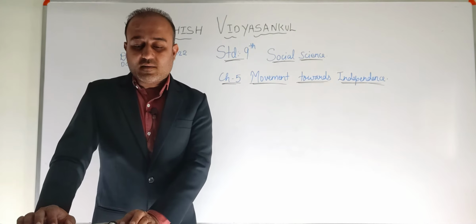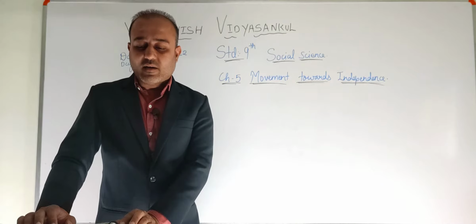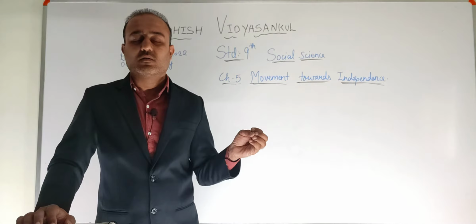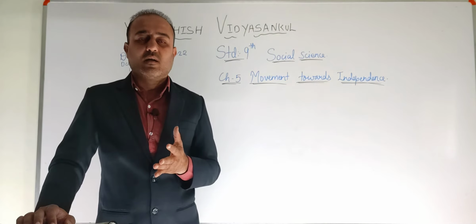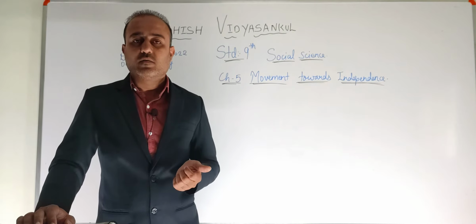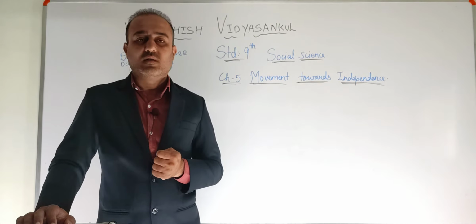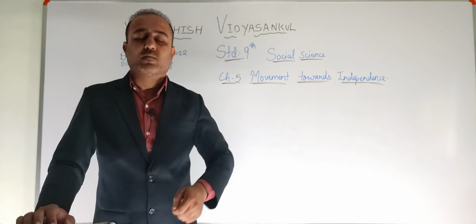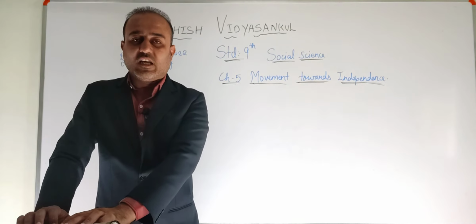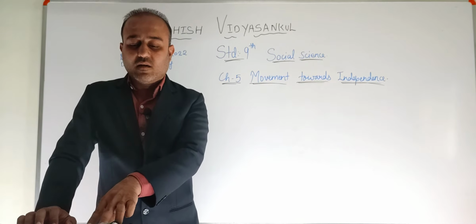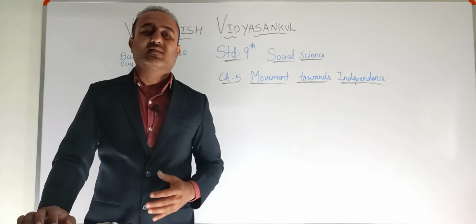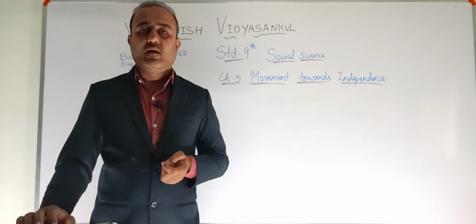So the assistant police superintendent ordered lathi charge on Lalaji's procession, right? So the rally, the procession which was headed by Lala Lajpat Rai, the superintendent of the British police ordered lathi charge on it. That means the lathi charge was done, and then what happened? Lala Lajpat Rai was injured seriously while taking the lead of the procession in Lahore, right? So he got very seriously beaten up by it, okay?